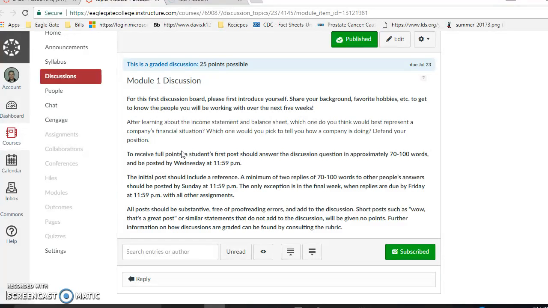Your income statement is kind of self-explanatory with the name. It's a statement that's going to show how much income you made over a certain period of time. Generally when you see an income statement, people are talking about your fiscal year, so a 12-month period. But your balance sheet is also going to have some really good information on there.